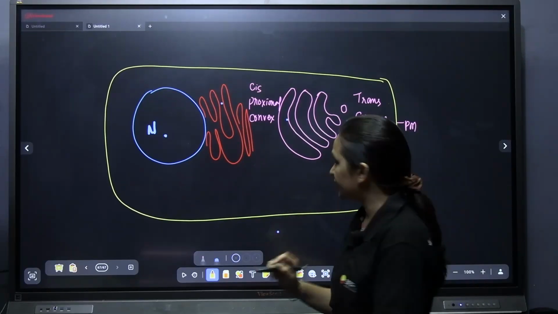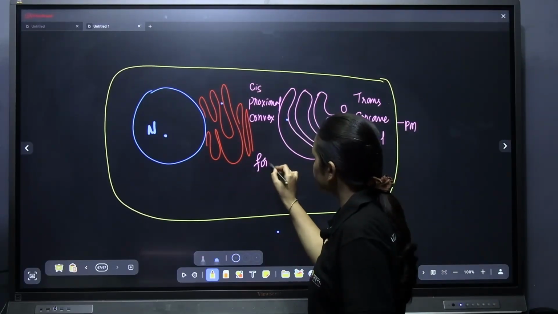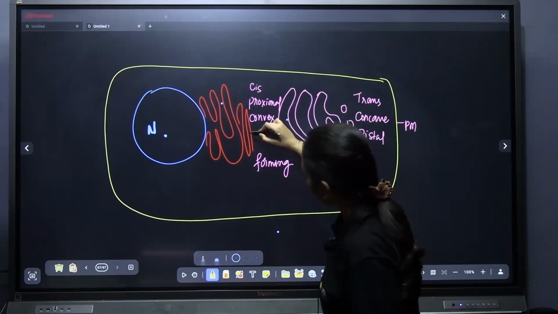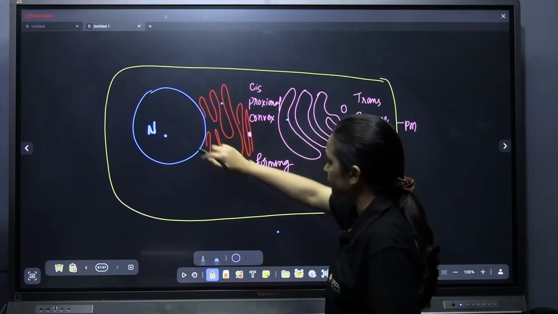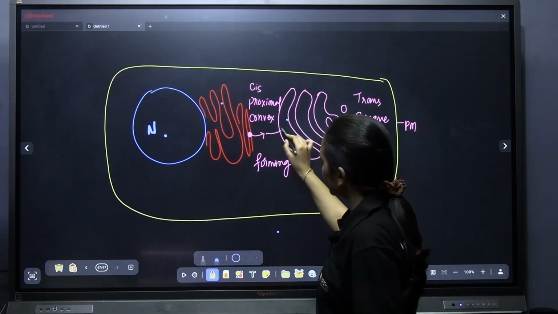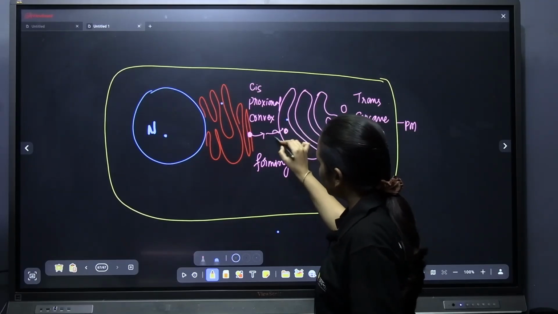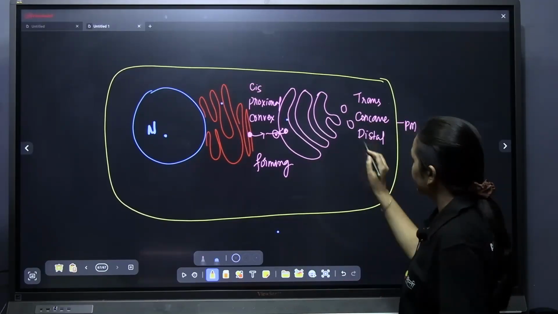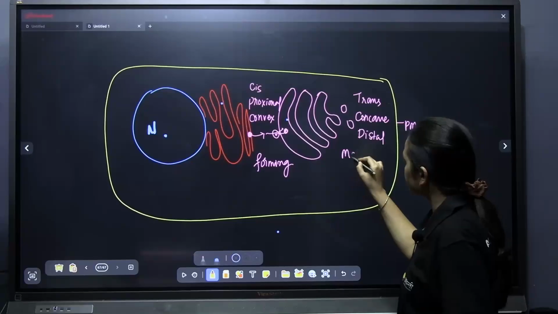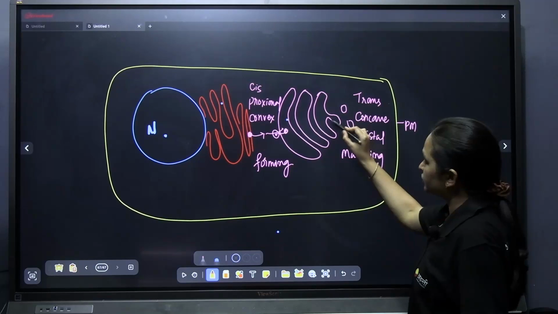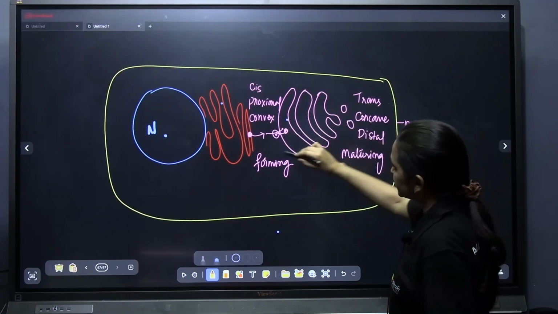Another name it has is the forming face. Whatever the endoplasmic reticulum secretes goes to the Golgi, and formation takes place here. And the trans face is the maturing face. Here vesicles are forming.